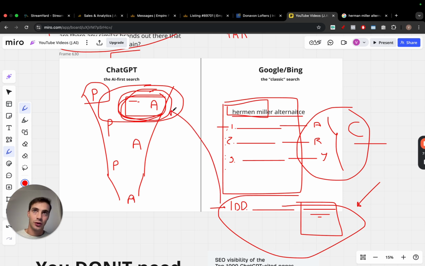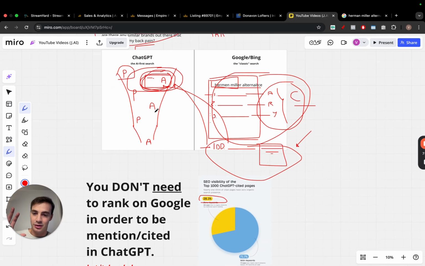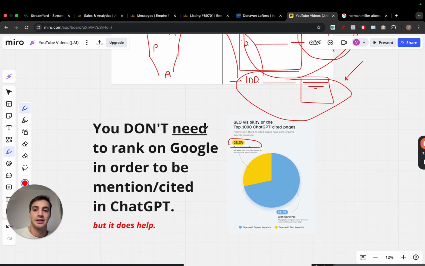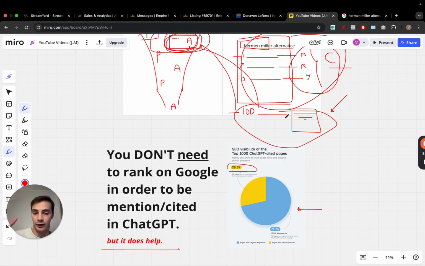So yeah, sure, you don't get direct human traffic, but you can get indirect human traffic because the AI is going in, doing all the research for you, and then putting it in front of your eyes. Hopefully that made sense. This is a study done by Ahrefs that basically says you don't need to rank on Google in order to be mentioned inside GPT. Of course, it does help, because still two-thirds of that, there's a sort of direct correlation. Just one-third is where there isn't a correlation.